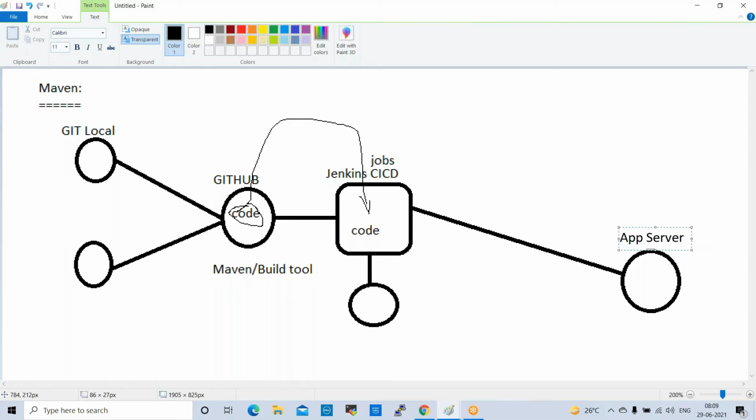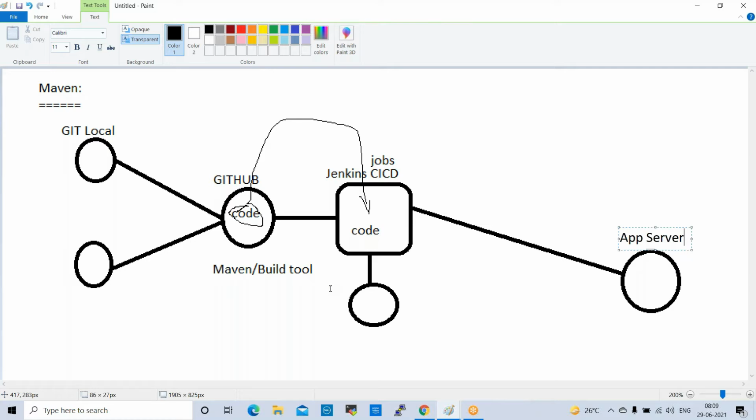We cannot directly deploy this raw code on application servers. That is why we require one more tool to convert it into a WAR file, jar file, or EAR file. That tool is Maven, where the code will be converted into proper WAR files, jar files, or EAR files.